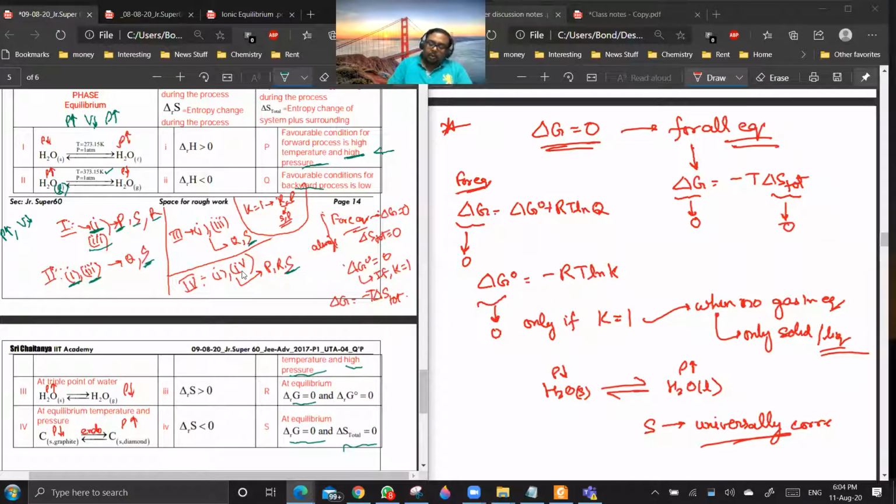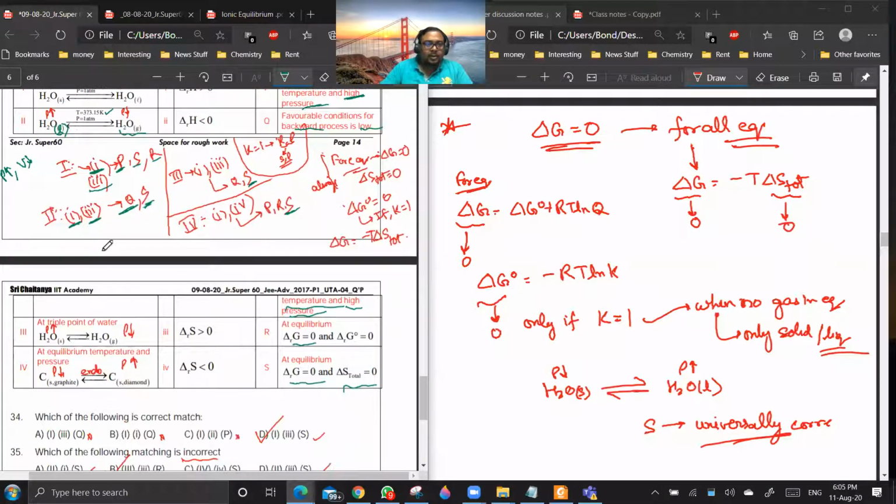Okay. But you see, high temperature will be going in the forward direction only, because the forward direction is endothermic. So the backward direction is what? Exothermic. Yes, sir. So if it is exothermic, then the backward is favored by low temperature and high pressure. So Q is correct. R is not correct because one of the components is a gas, so K won't be equal to 1. And S is always correct. So Q and S.